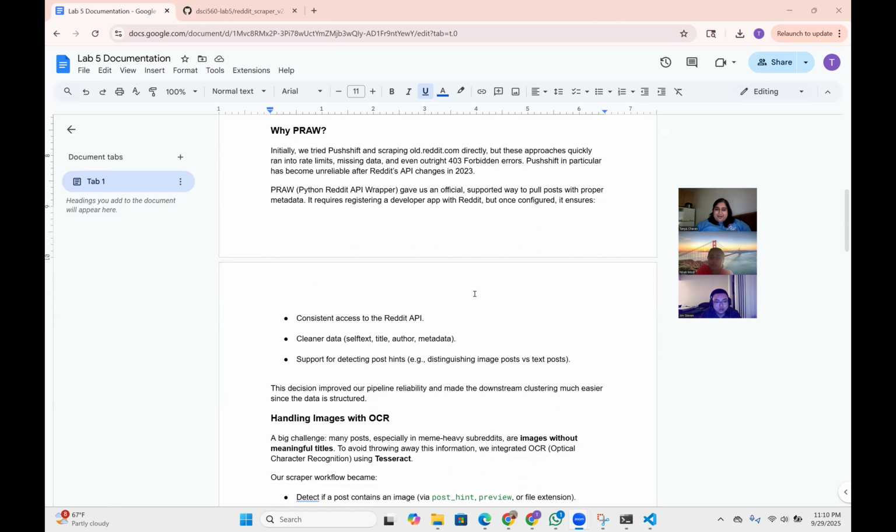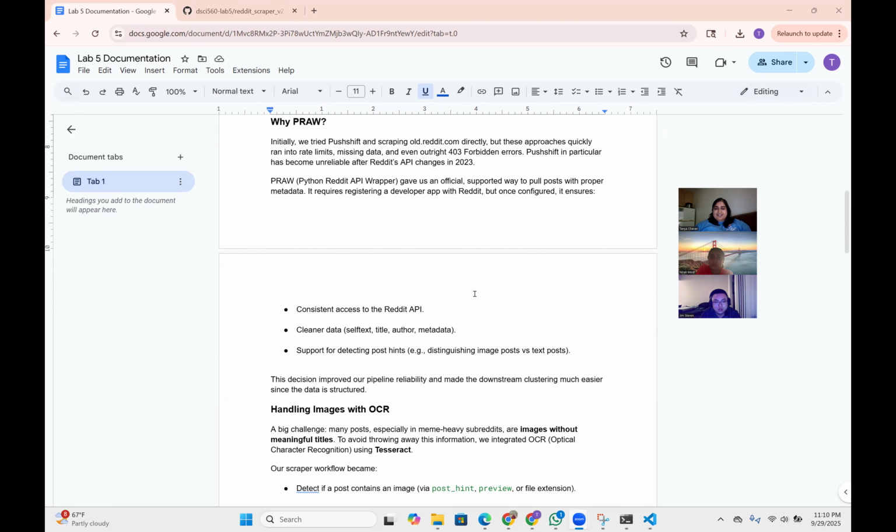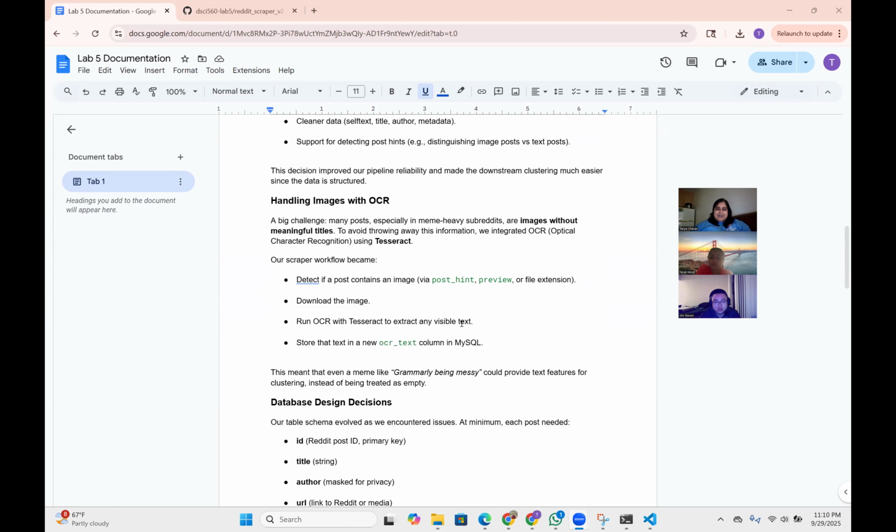Using PRAW was a better approach for us because it made sure that we had consistent access to the Reddit API. It also helped us make sure we had cleaner data, and it provided support for detecting post hints. And we also had to consider handling images with OCR. One of the problems we ran into was that some of these subreddits had images without meaningful titles.